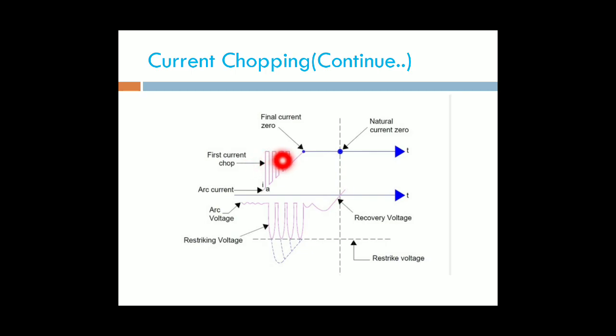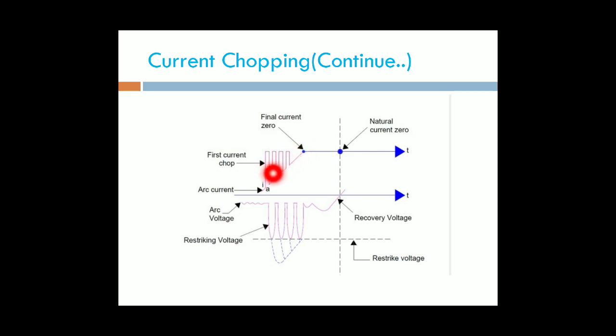In each current chopping, the magnitude of the current reduces. This is because of the damping effect of losses in the equivalent circuit, like eddy current and hysteresis losses.